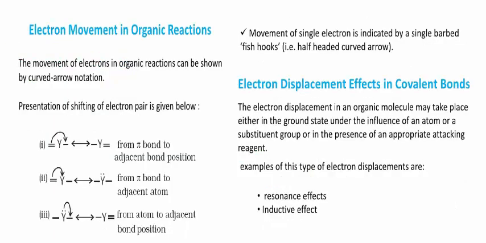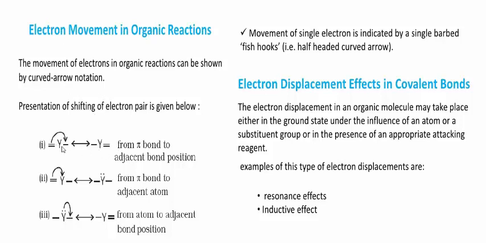Next, another very important concept about electronic effects or electron movements in organic reactions. Some basic points are very important here. The movement of electrons in organic reactions can be shown by curved arrow notation. Some examples are given here.